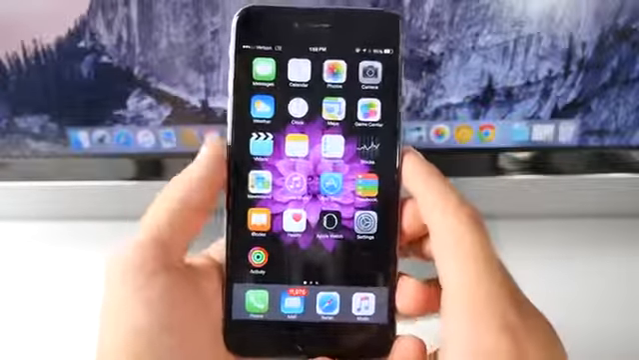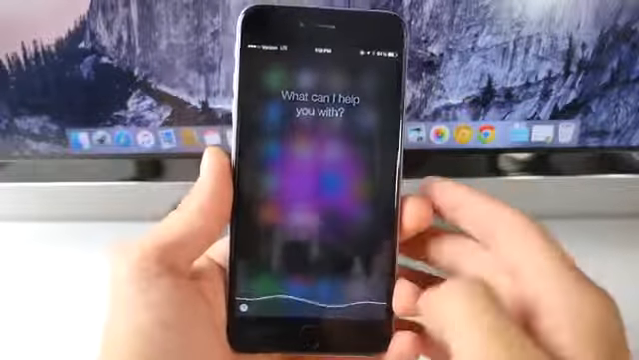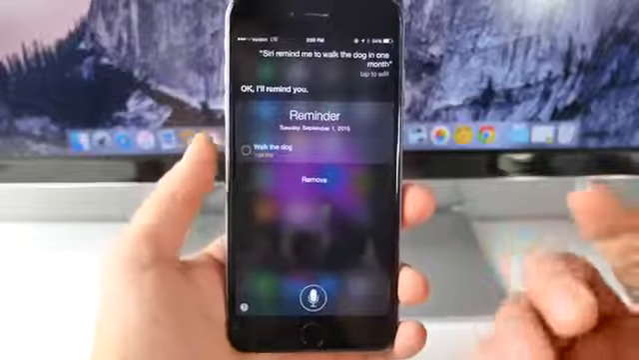So let's start with this one. Siri can't tell the difference between today and a week from today. Siri, remind me to walk the dog in 1 month. Okay, I'll remind you. So as you guys can see, it's September 1st. That's 1 month from today.